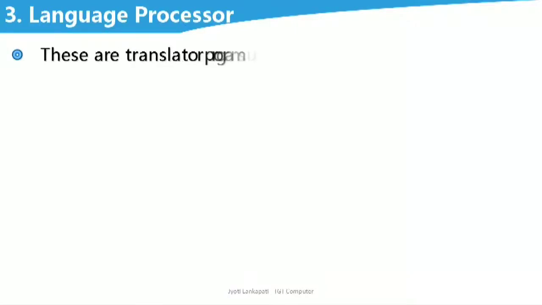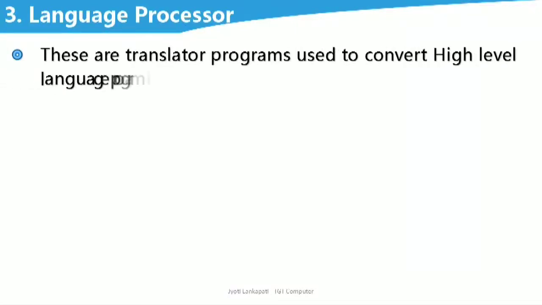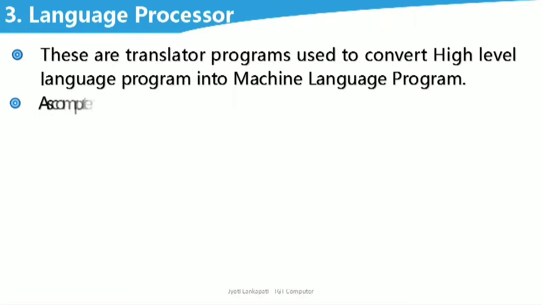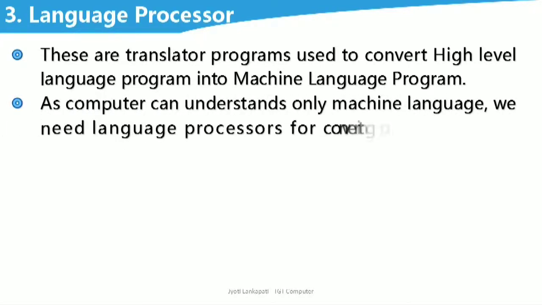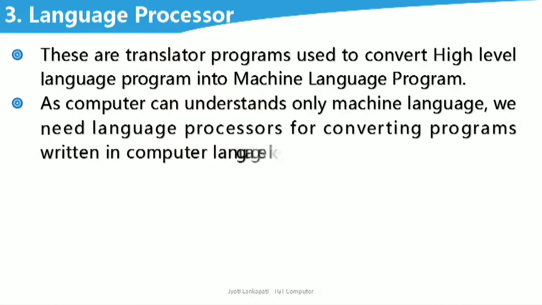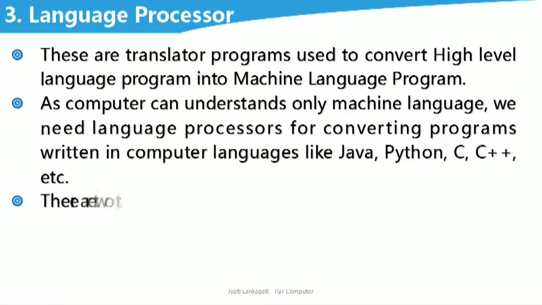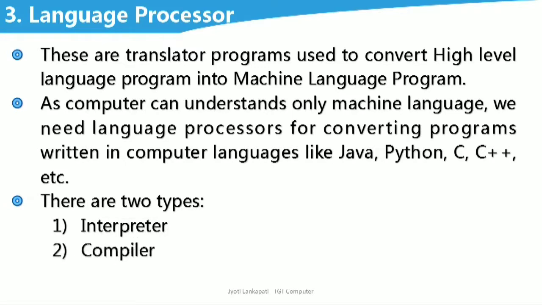Now the third system software is language processor. See, we are writing programs in high level languages, but computer can understand only machine language. So we need some translator programs. These language processors are translator programs used to convert high level language programs into machine language so that computer can understand. Okay?